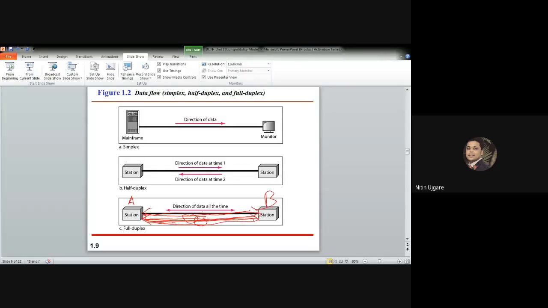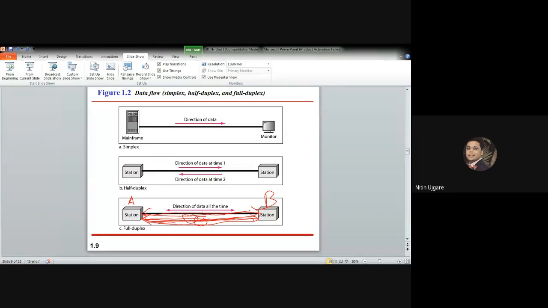The sharing can occur in two ways, specifically in full duplex mode. We are assuming here that the link must contain two physically separate transmission paths, one for sending and the other for receiving. Or the capacity of the channel is divided between the signals traveling in both directions.